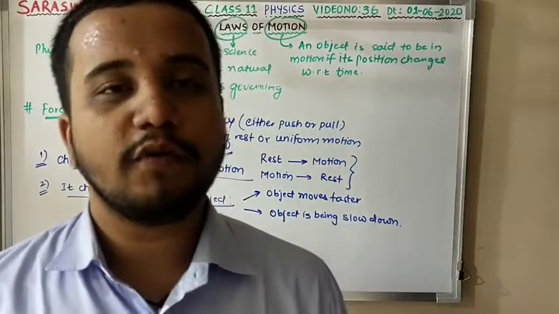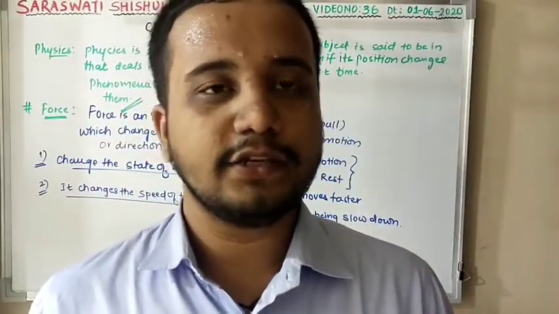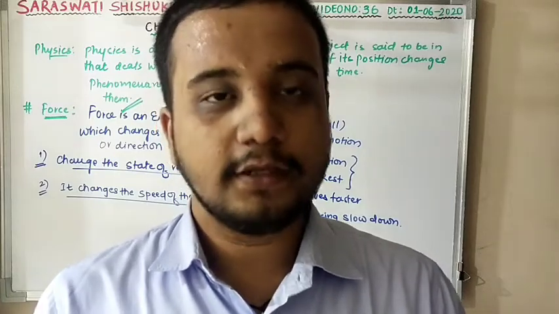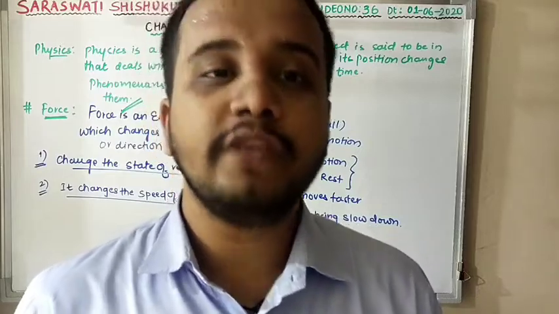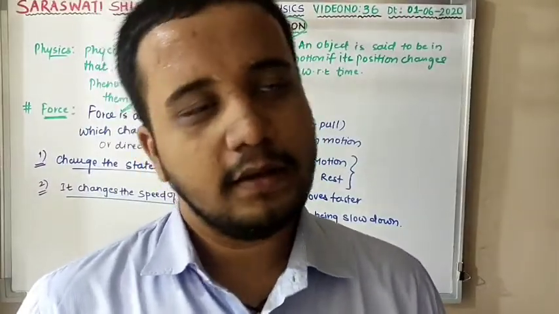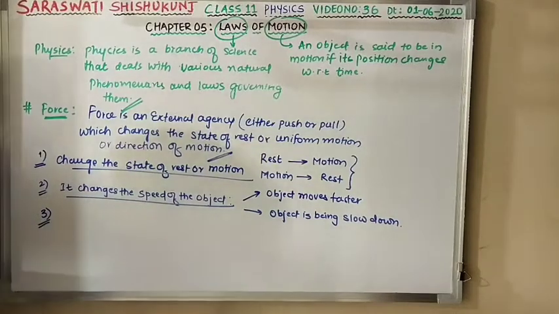For example, when you are moving on a road on your vehicle, and if you find your destination, what you need to do? You apply brakes to slow down the vehicle. You are applying brakes in order to reduce the speed of the vehicle. Is this clear?